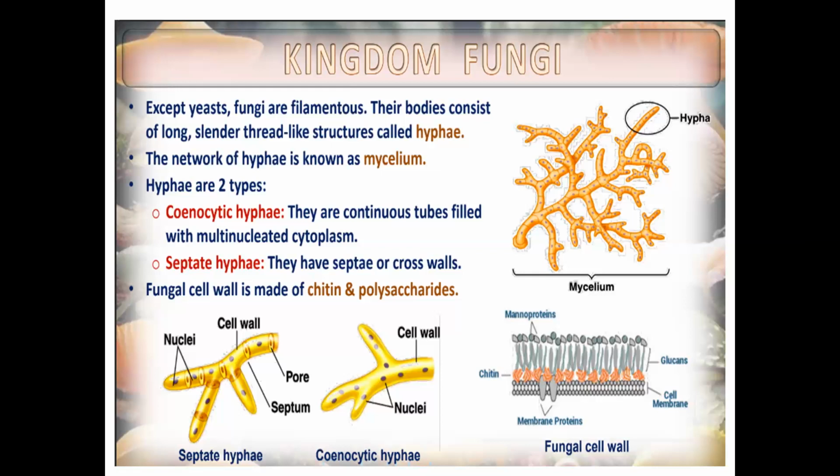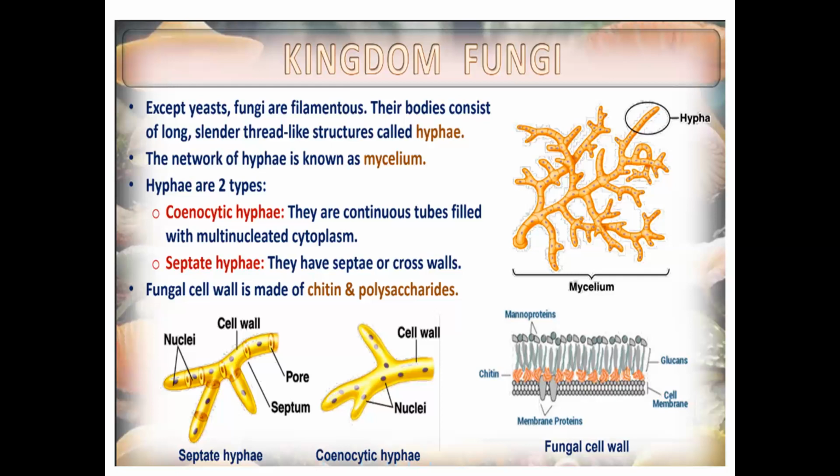Now, since they have septa, there is only one nucleus per cell. So you can just write uninucleated. It means it has only one nucleus. It looks like every cell has only one nucleus.